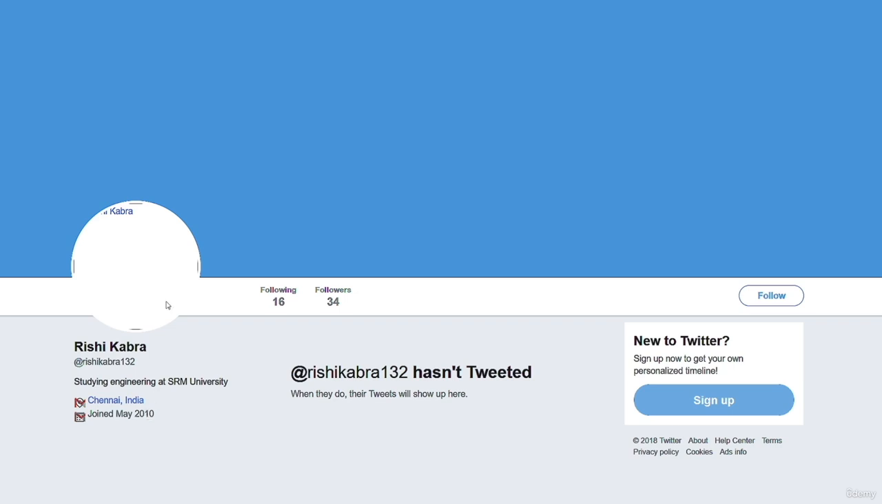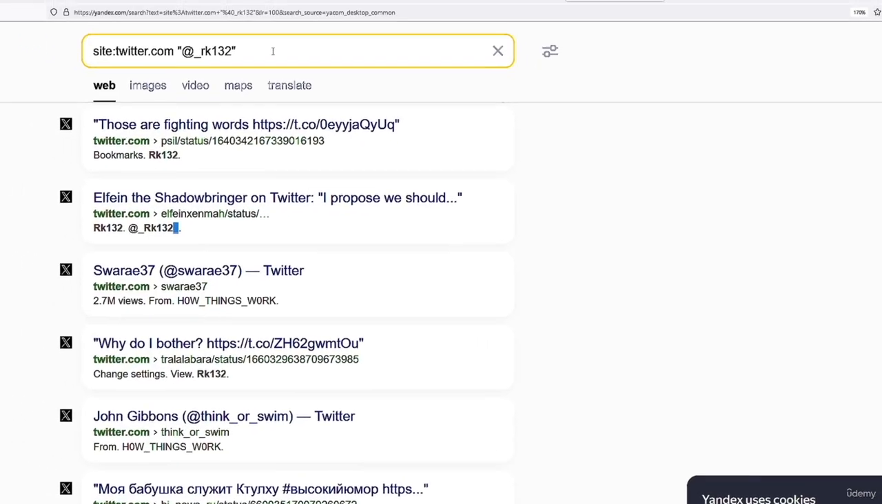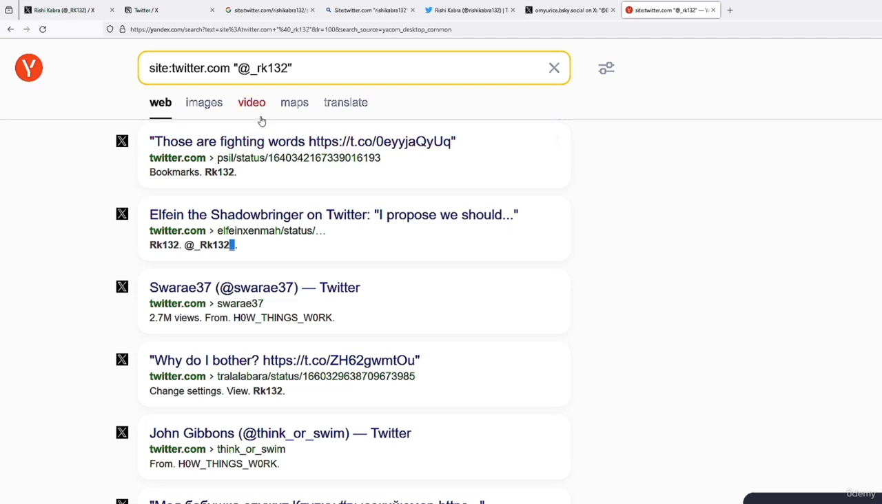So let's come back to our Rishi Kabra, to this account. And here we can see that he also joined in May 2010. So right now we know that Rishi Kabra has changed his username from Rishi Kabra 132 to this username. We don't know why, but we know that he had an old account and he changed his username to this one.